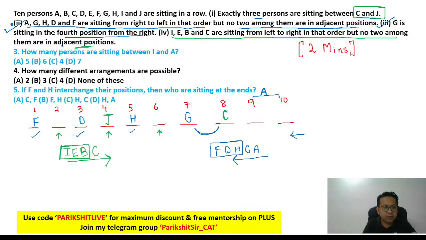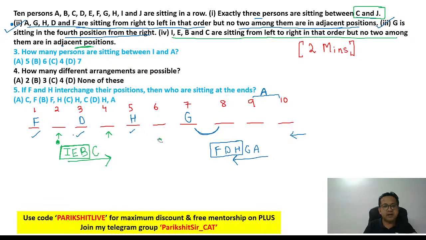Then I need to put IEB on the side of C. But the problem is, right now we have only 2 empty positions, 2 and 6. Meaning, where will I put 3 people? IEB. I need 3 people on the left side, but I don't have enough space. That would mean C cannot be even at number 8. Right? So C cannot be at number 8.